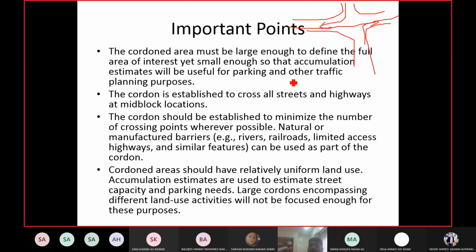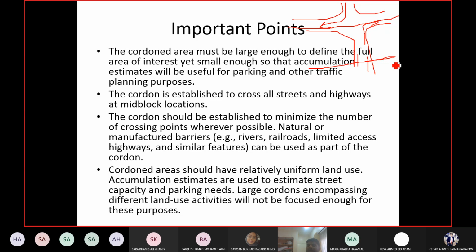Okay, and we already discussed that intersection counts are more difficult. You need to do it manually, you need more observers and so on and so forth. Okay, so to avoid all these things, if you mark your boundary at this point, which is the mid-block location between the two intersections, then people can either go in this direction or in this direction. So they are crossing the boundary, right? In any case, they are crossing the boundary. Okay, so your count will be accurate and more convenient, and you can do it with sensors and detectors as well. Okay. Make the boundary so that the number of crossing points are minimized.